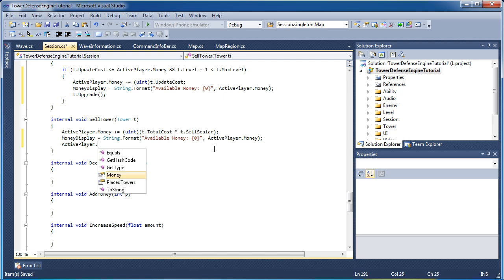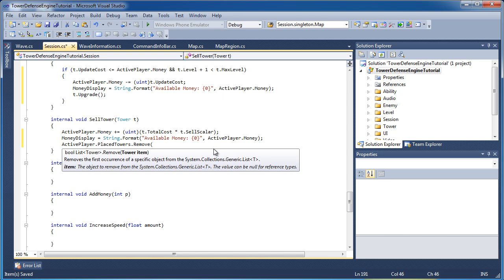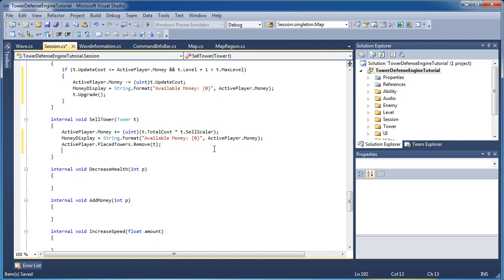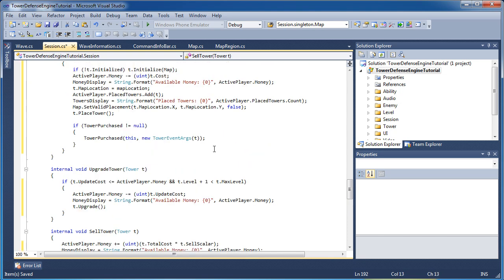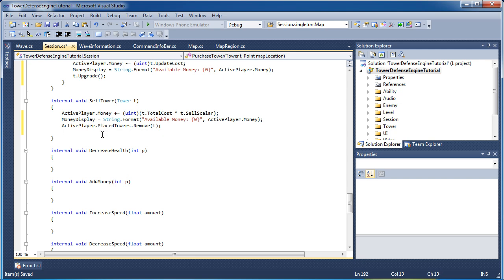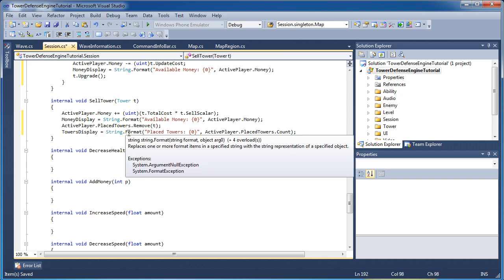activePlayer.placedTowers.Remove(t). So we removed the tower. Now we manipulated our tower list, so we need to update our tower's display string to that.